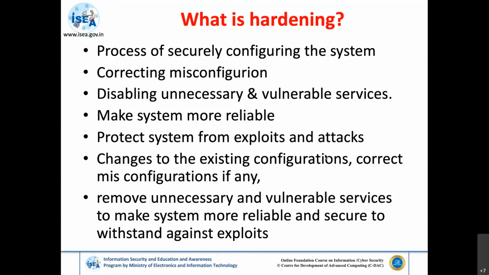And the most important part again, there may be a lot of services or a lot of ports that are opened on a system. Port is nothing but a service. So we have to disable these unnecessary and vulnerable services. Unnecessary means, again, what the organization needs. Let's say there is a web server or an operating system where there is a requirement of only web service. That means port 80 or 443 has to be allowed. But if there are a lot of services or ports opened on the operating system whose main purpose is to serve web requests, then we need to disable these unnecessary services which are not required on the system.